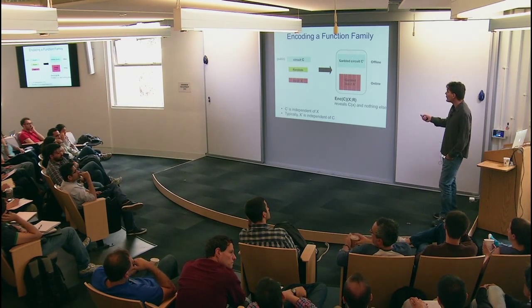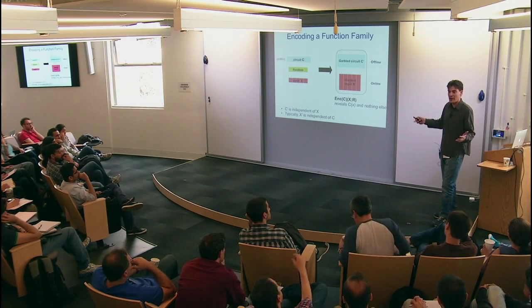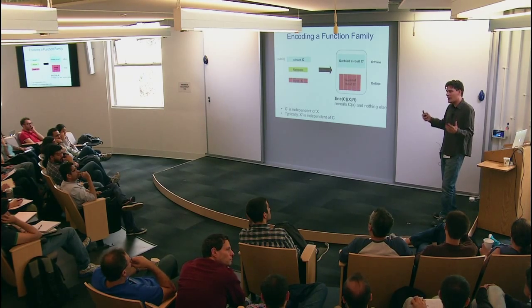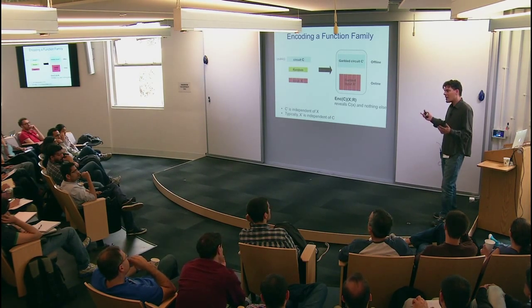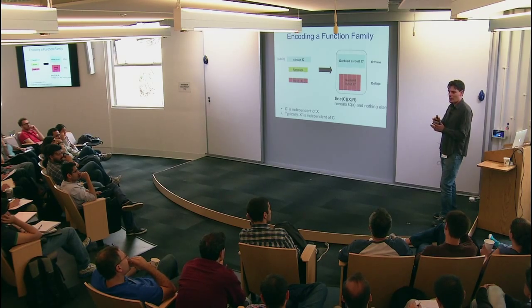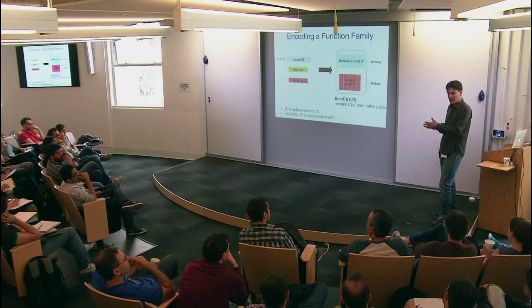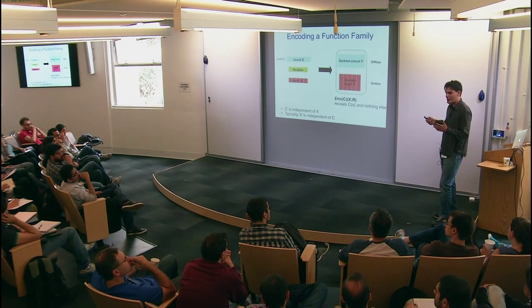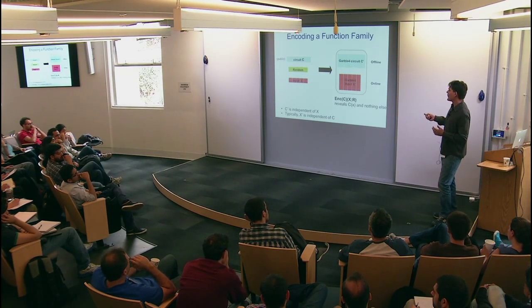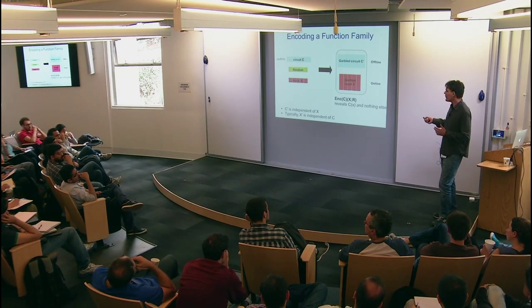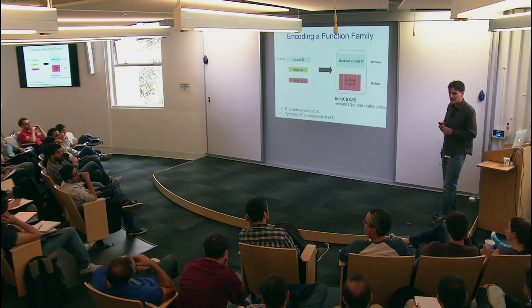Okay, so in a sense it's not really garbled. I'm not trying to hide C for now. I could talk about a variant where you want to hide C as well, and there are quite efficient reductions from one variant to another, and therefore I'm thinking about this circuit as public. So in a sense I agree, this name garbled circuit is not very good. Usually I just think about it as the offline part of the encoding. So I have an online part of the encoding and the offline part of the encoding.